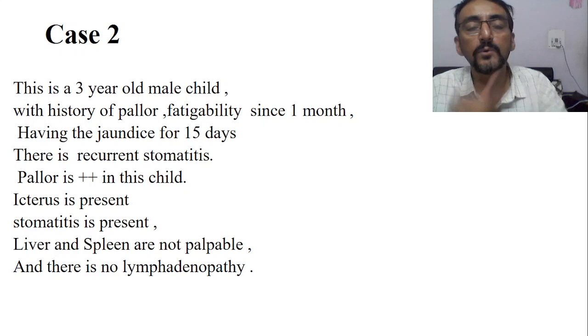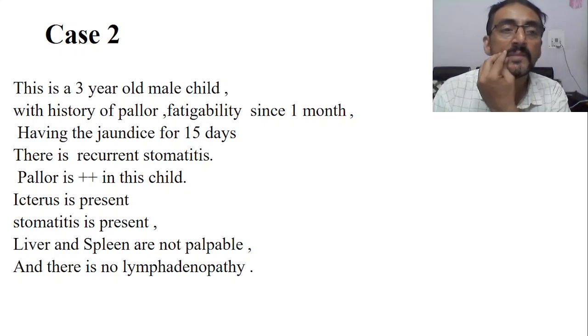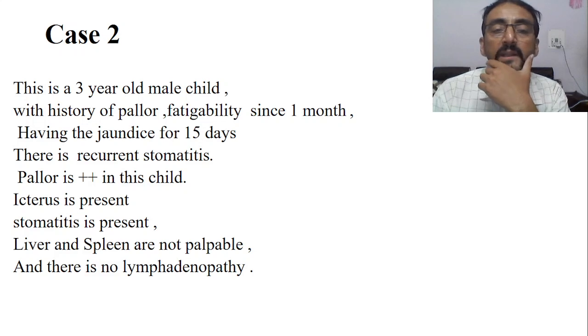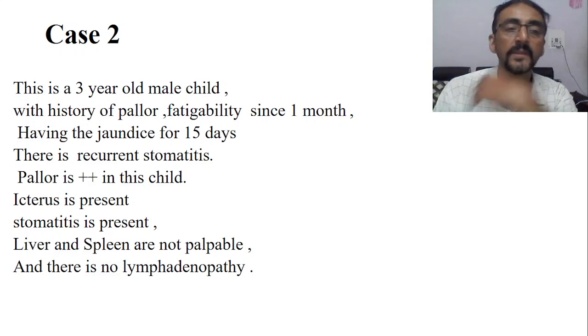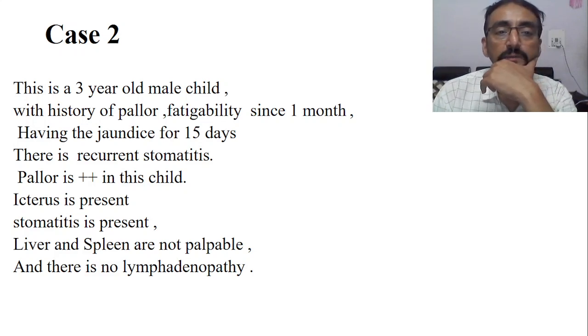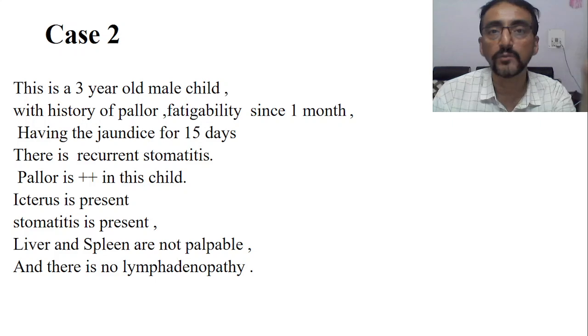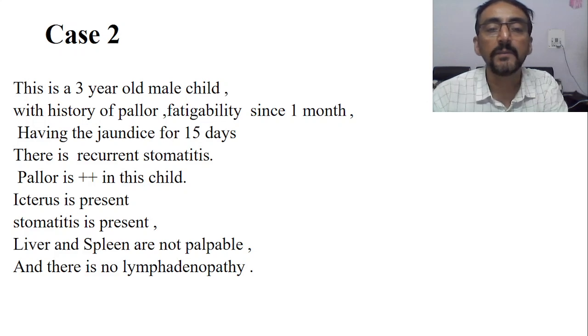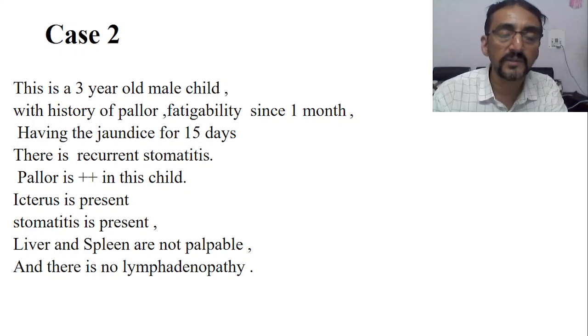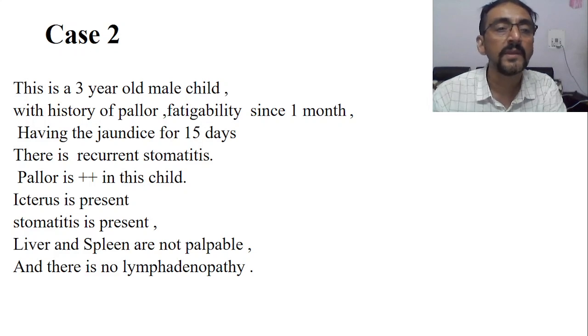This is a 3-year-old male child with a history of pallor and fatigability since the last 1 month. The child is also having jaundice for the last 15 days. The jaundice was there for 15 days, and now the child has pallor and fatigability since the last 1 month. The child is having jaundice since the last 15 days. And there is also recurrent stomatitis.